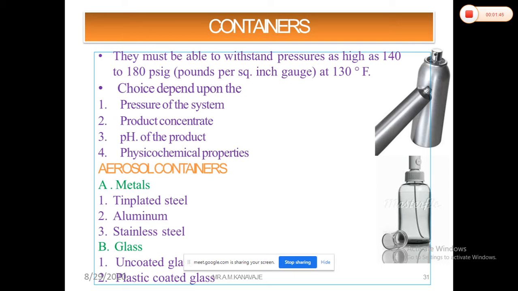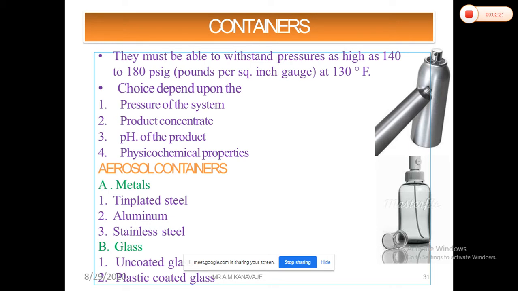So as I said, for aluminium, you can maintain 180 psi pressure. For tin plated containers, you can use 140 psi pressure. At the same time, if you are using plastic containers, you have to maintain the pressure less than 25 psi. You can use glass. There are two types of glasses, coated glasses and uncoated glasses. For the coated glasses, you can maintain pressures up to 35 psi. But for the uncoated glasses, you have to maintain pressures up to 80 psi only.